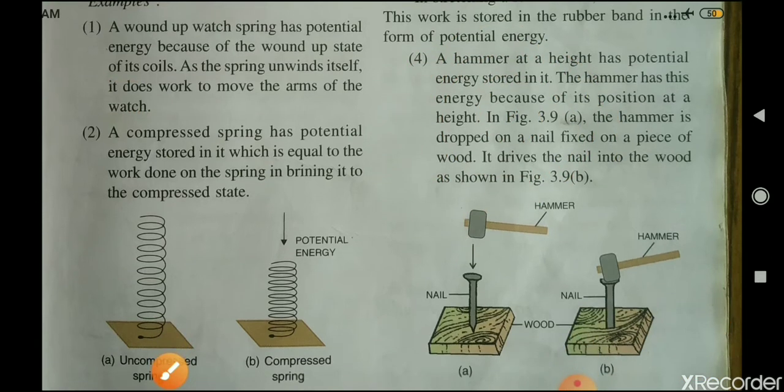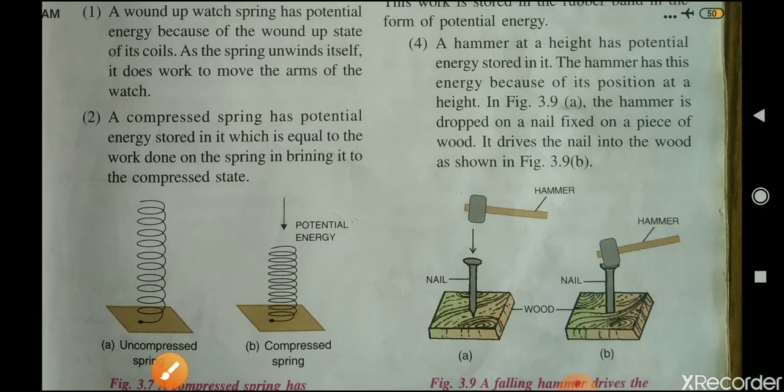The second one is a compressed spring, which has potential energy in it equal to the work done on the spring in bringing it to the compressed state. Suppose this is an uncompressed spring.